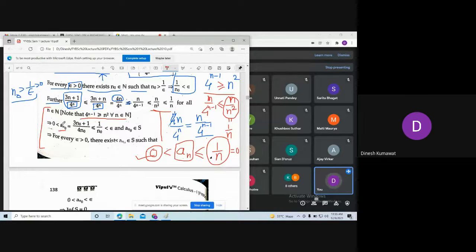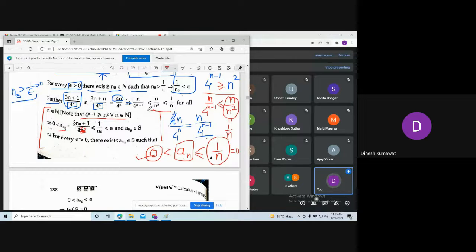So we have a_n naught strictly bigger than 0. So I have this sequence a_n naught as (3n naught plus 1) divided by 4 to the power n naught. Okay, now this n naught is in the power of 4, not in the multiplication.